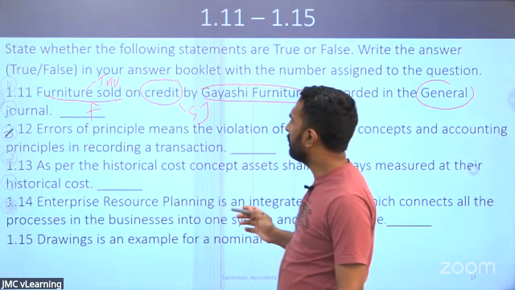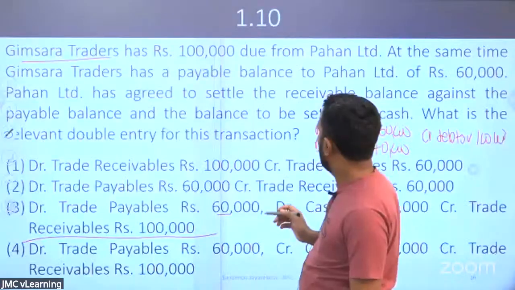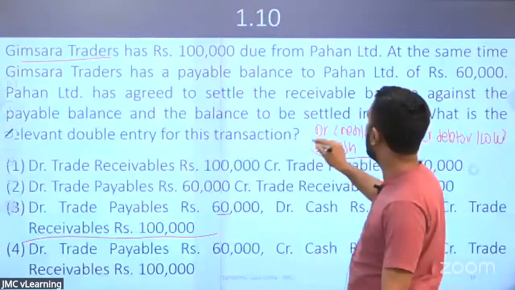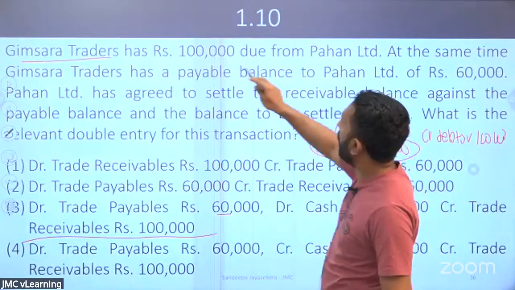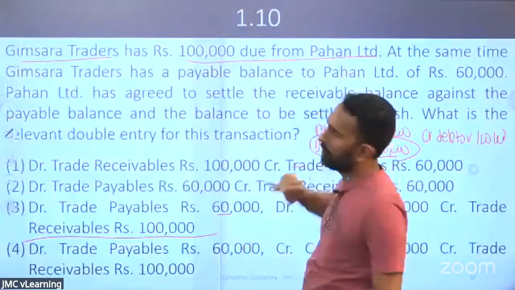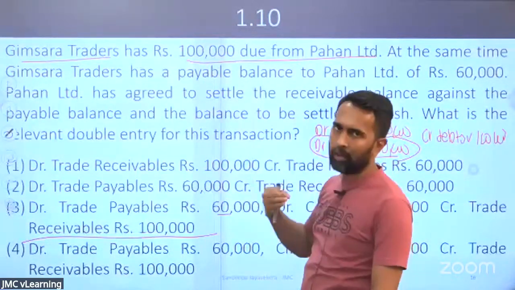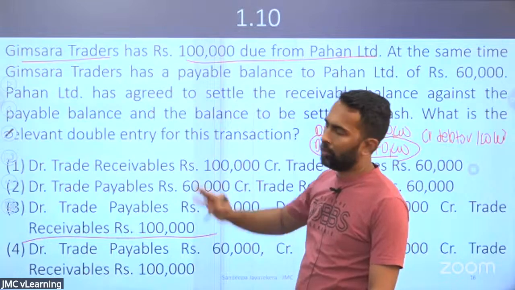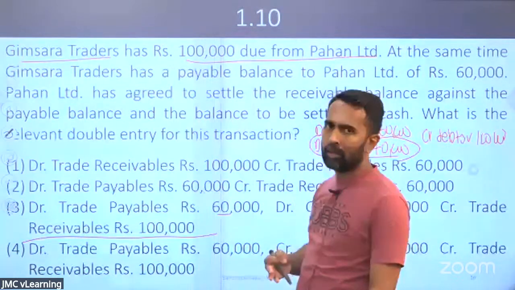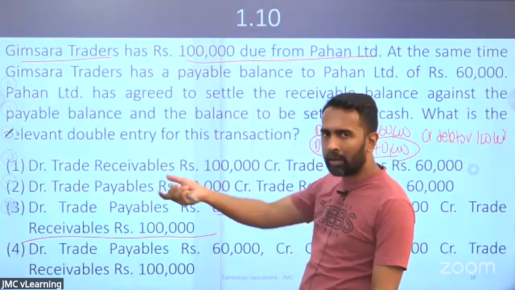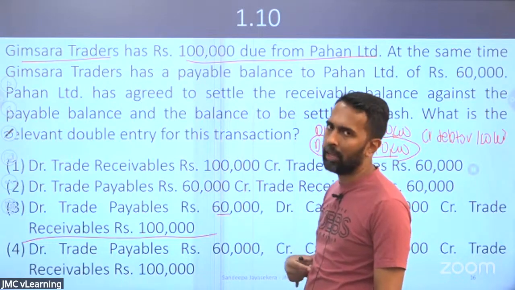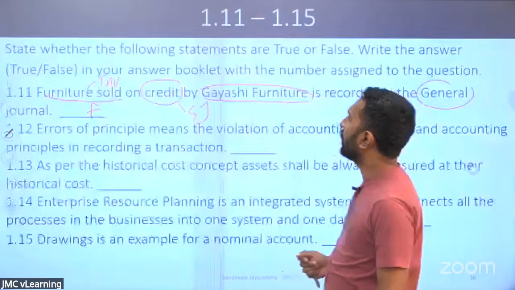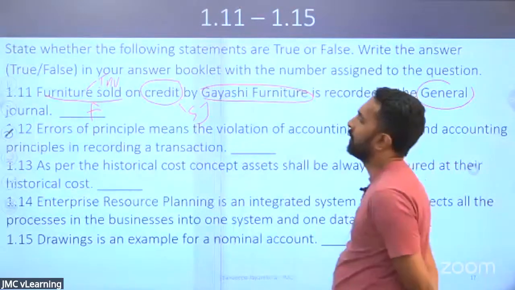In the meantime, someone has asked why we debited cash here. Cash was debited because we were to receive one lakh from Pahan, and we had 60 to pay. So we set off the 60 and the remaining 40 we receive from Pahan. So it's a debit cash. Right? Okay. So the first statement is false.